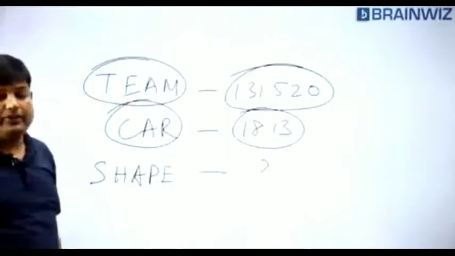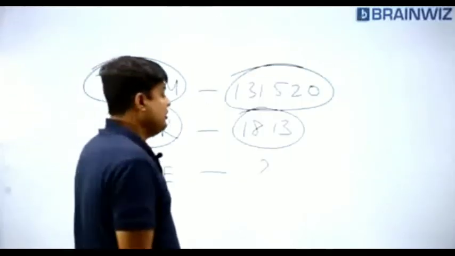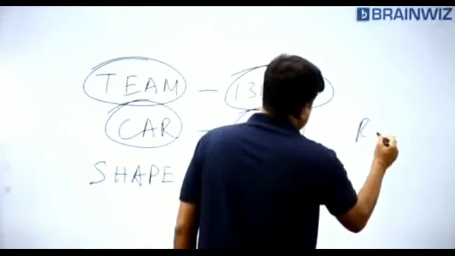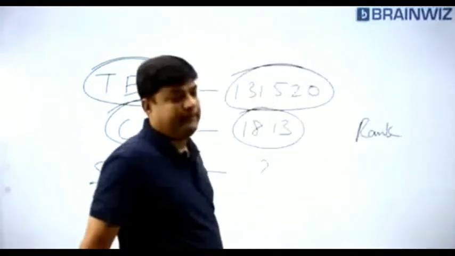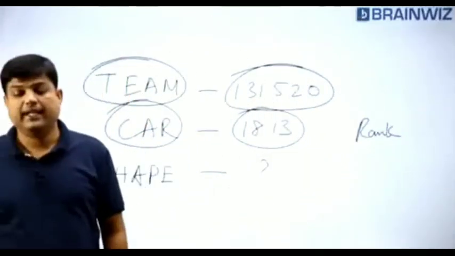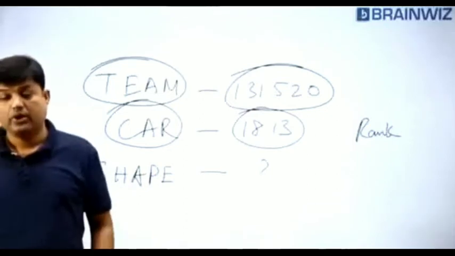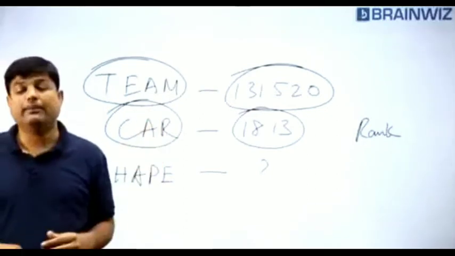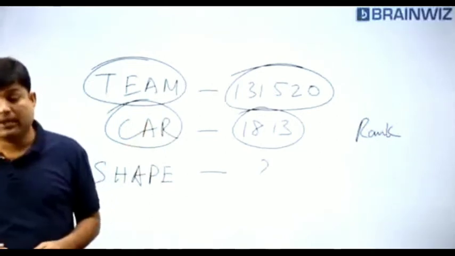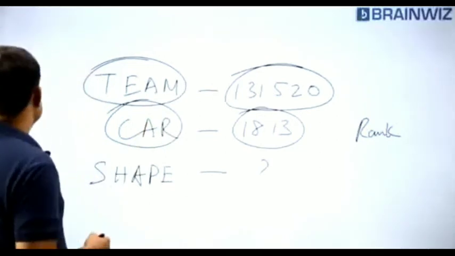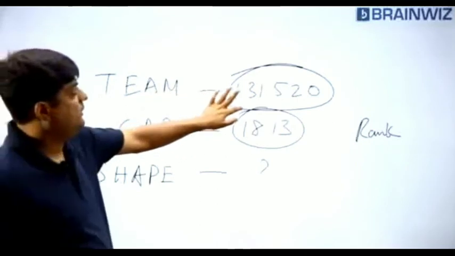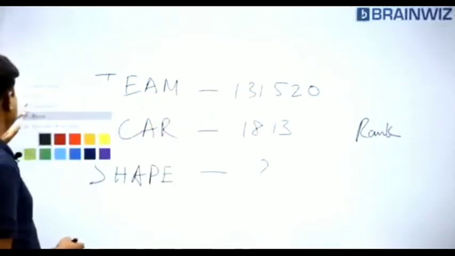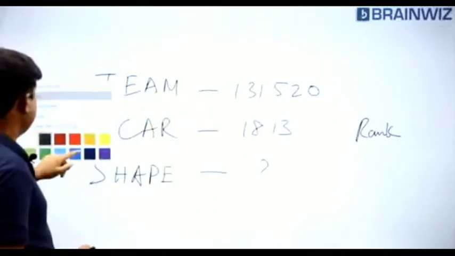But do you think here the left hand side and right hand side are equal? No. Then we call it as ranking model. When the left hand side and right hand side are not the same, your brain should tell you that this is not comparison model. Then what is this model? Have a look, everybody. This is said to be ranking model. What is this ranking model? Everybody try to listen now.